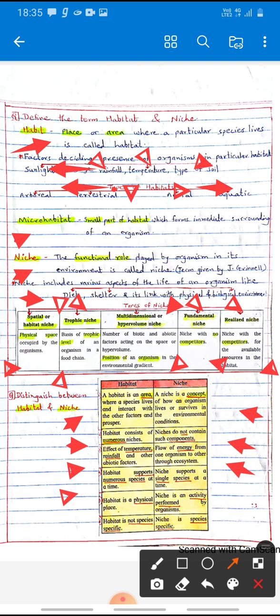The fourth difference, habitat supports numerous species at a time, while niche supports a single species at a time. Fifth difference, habitat is a physical place, while niche is an activity performed by an organism. Habitat is not species specific. Opposite, niche is species specific. So these are differences between habitat and niche.